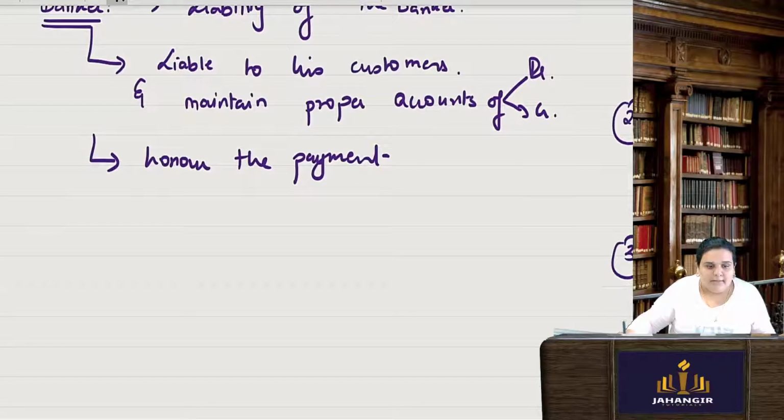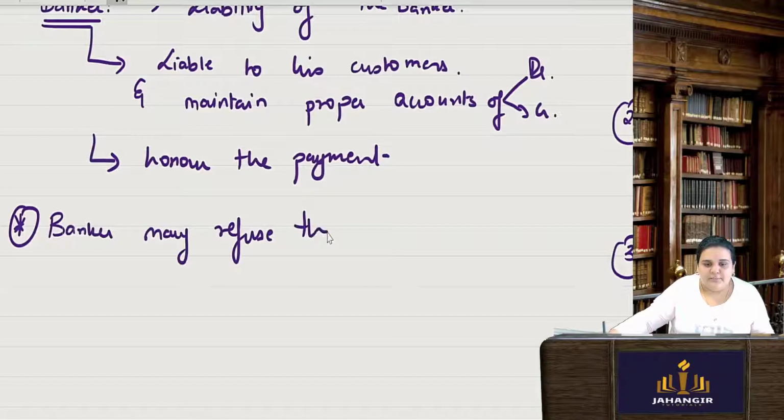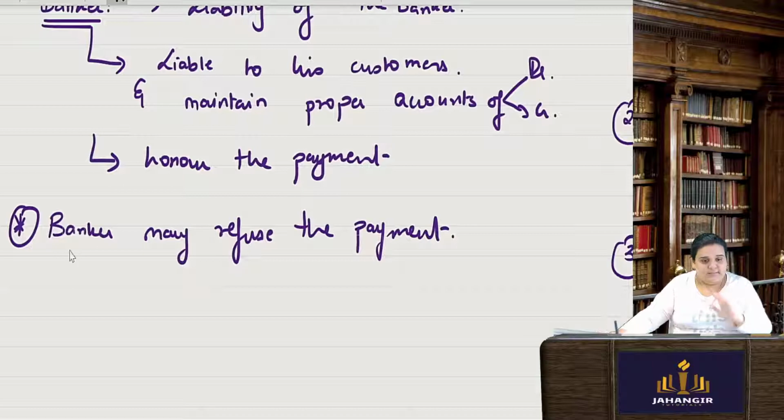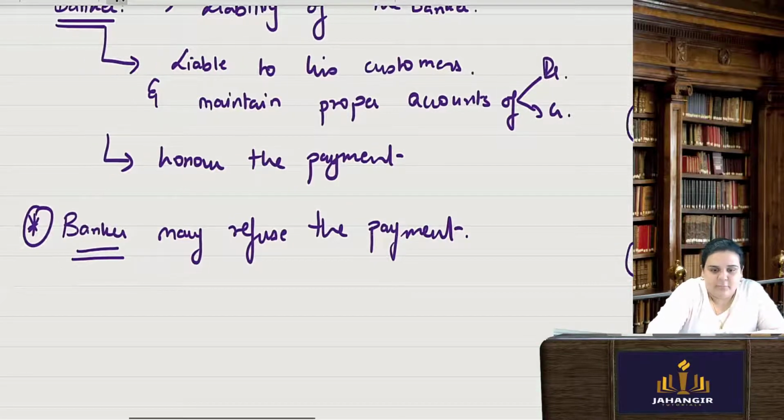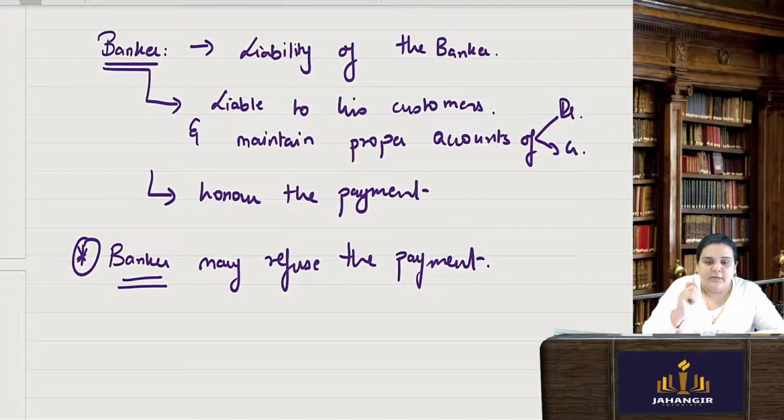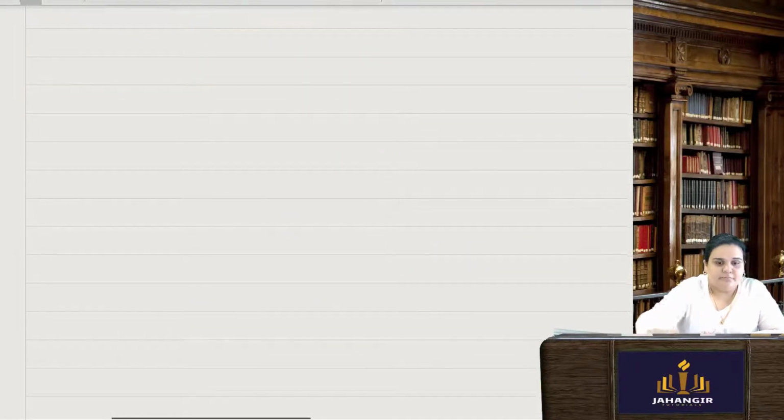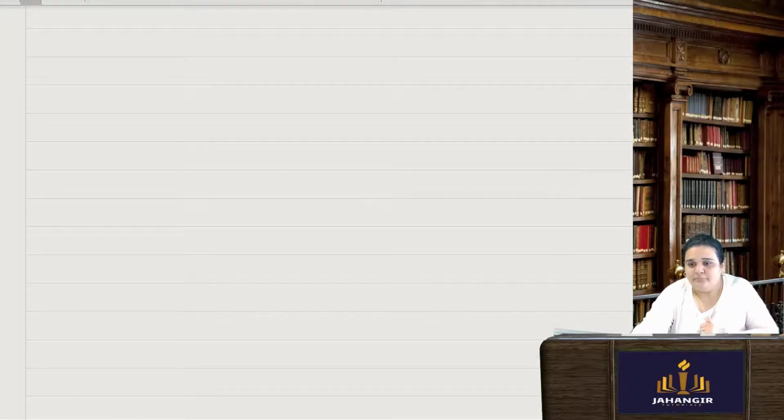But there are cases where the banker may refuse the payment. Apart from these cases, which I will be discussing, there are certain situations in which the banker will refuse to make the payment on your behalf. Otherwise, they are always under the liability to honor the payment of their customers. Now coming to the first one.